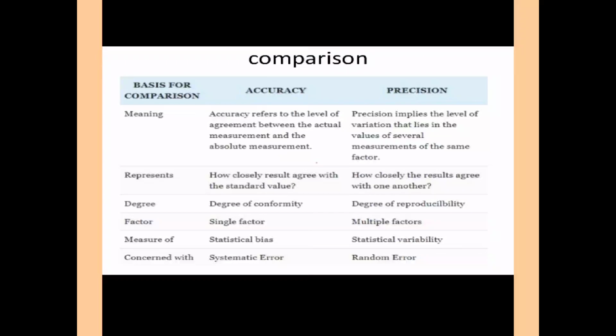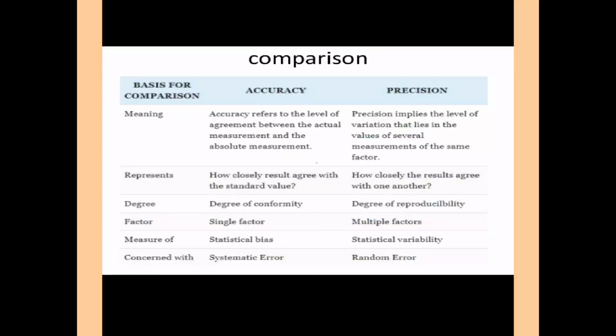This is the first point. Second, represents. In accuracy, how closely result agree with the standard value, and in precision, how closely the results agree with one another. Degree. In accuracy, degree of conformity, and in precision, degree of reproducibility.